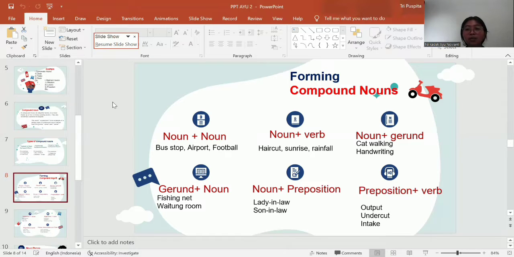The third is noun plus gerund. Gerund is verb plus ing. For example, cat walking and handwriting. Cat and hand are nouns. Walking and writing are gerunds.